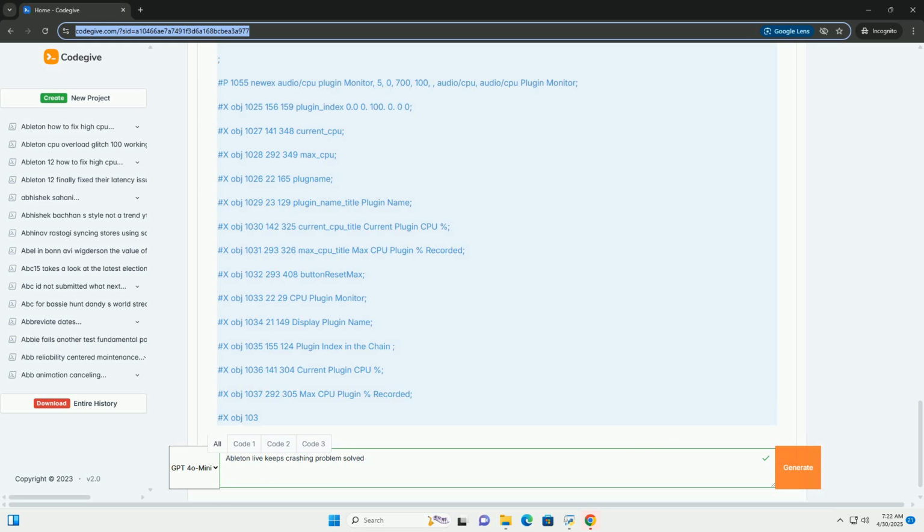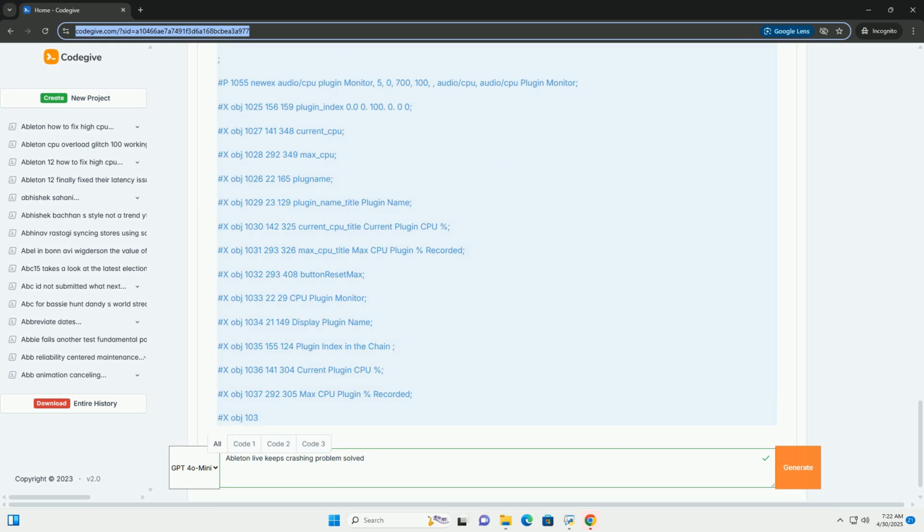Document the event. Note down exactly what you were doing when the crash occurred. What plugins were loaded? Which actions were you performing? Was the CPU load high? The more details you remember, the better.